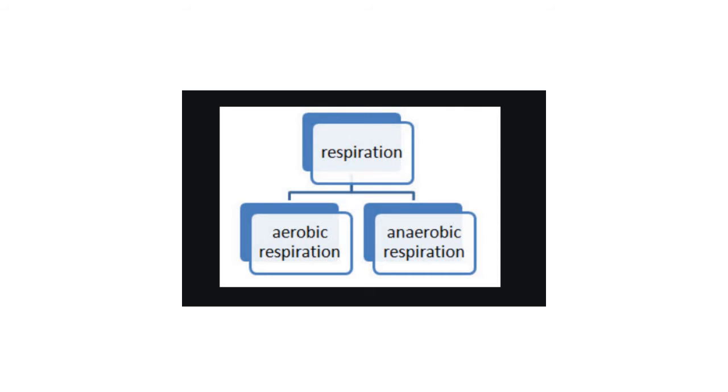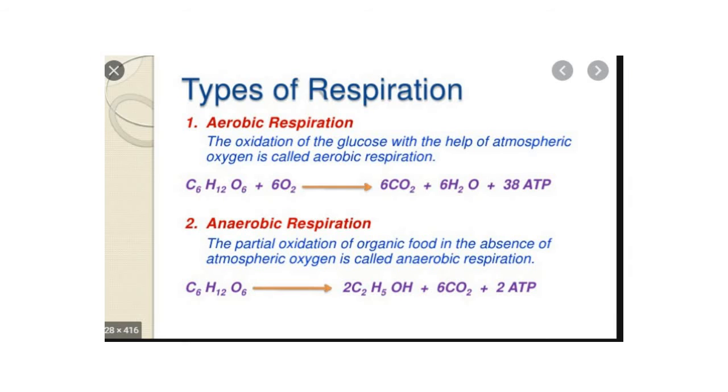There are two types of respiration: aerobic respiration and anaerobic respiration. So, what is aerobic respiration? The oxidation of glucose with the help of atmospheric oxygen is called aerobic respiration. Anaerobic respiration, the partial oxidation of organic food in the absence of atmospheric oxygen, is called anaerobic respiration. So, what is aerobic and anaerobic respiration? Simple. Aerobic respiration is in the presence of oxygen, and anaerobic respiration is in the absence of oxygen.